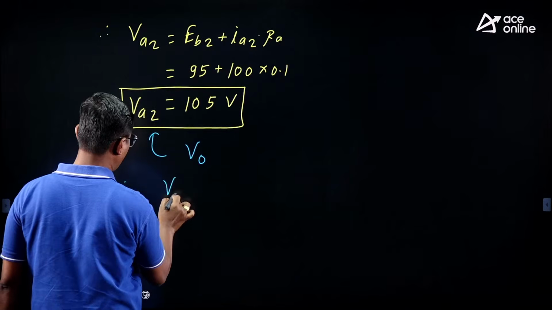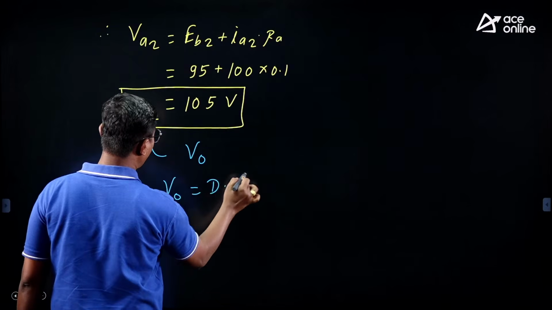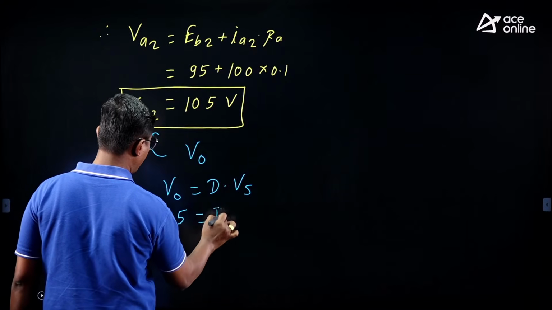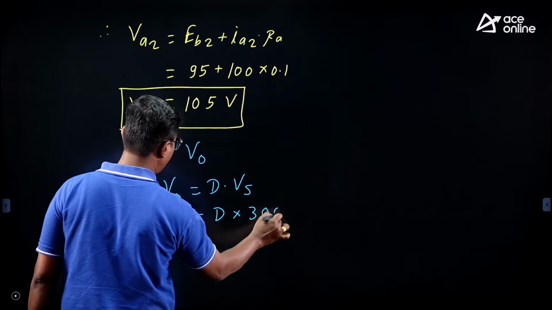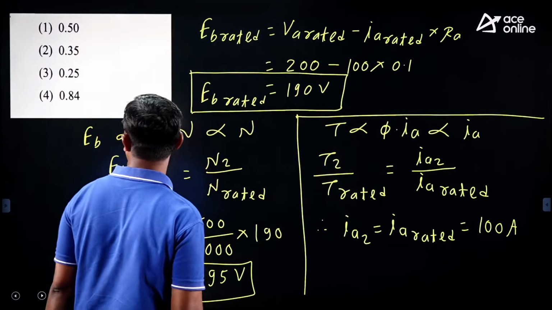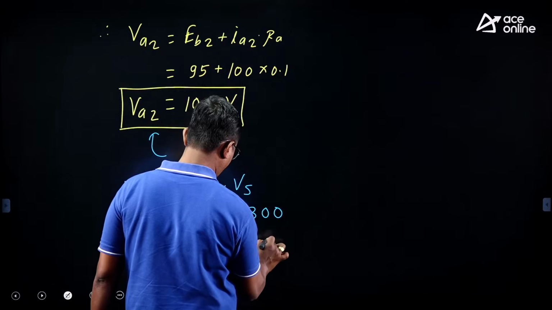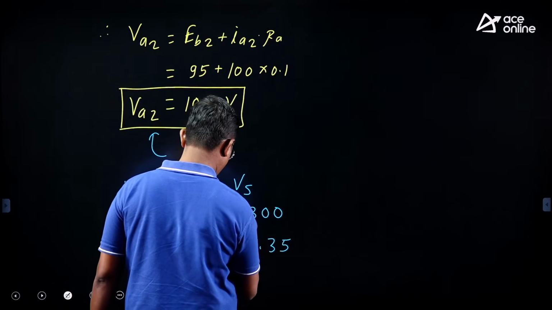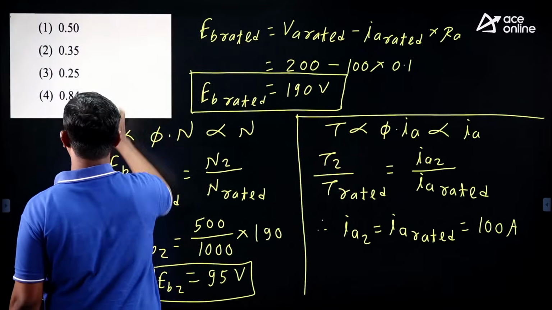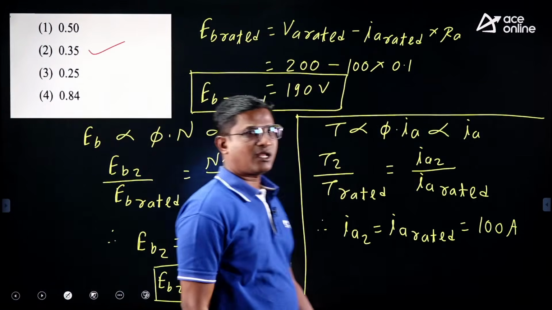So V0 is equal to D into Vs. So 105 is equal to D into 300, and from this we find the D value. It is 0.35. So the duty cycle D is equal to 0.35, and option 2 is the correct option. All right.